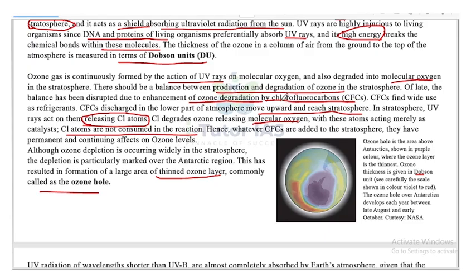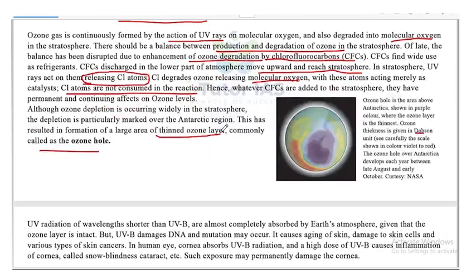As the UV rays act on these chlorofluorocarbons, the chlorine atoms are released, and these chlorine atoms will act as a catalyst for the degradation of the ozone molecule into molecular oxygen. Since it is acting only as a catalyst and it is not consumed in the reaction, the chlorine atom will remain. Whatever CFC is added to the atmosphere will remain in the stratosphere forever as a permanent thing. So it will continue to affect the ozone levels, degrading the ozone layer at the stratosphere.